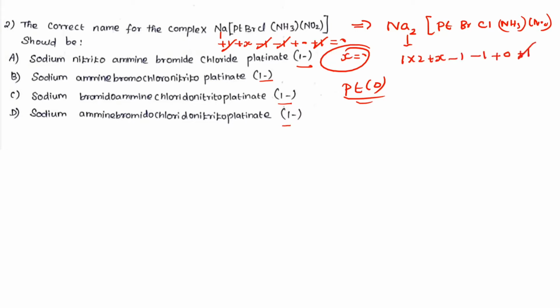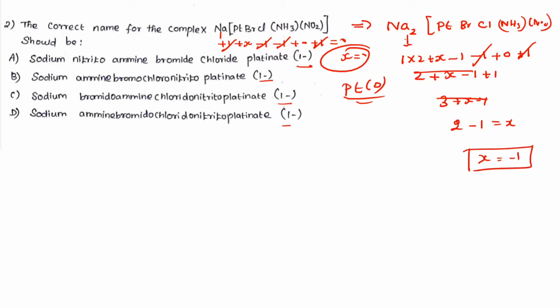Therefore, 2 plus X and -1 and -1, right? Therefore, 2 plus X minus 3, right? So X equals... This +2 and this -3 give X equal to +1. Okay. If you put Na2, the question will be correct. Actually, the question is wrong in the exam.